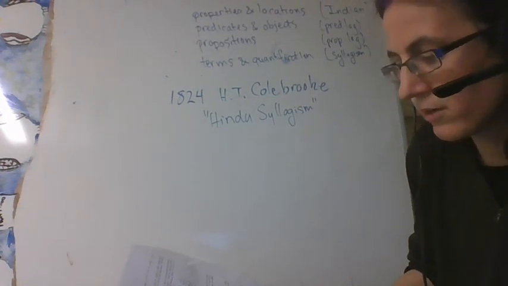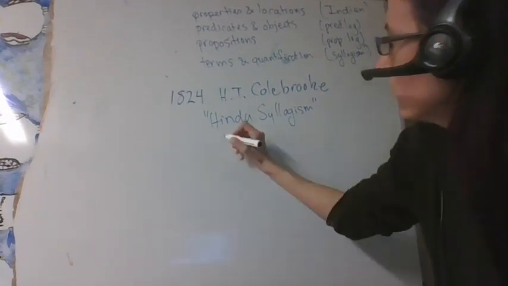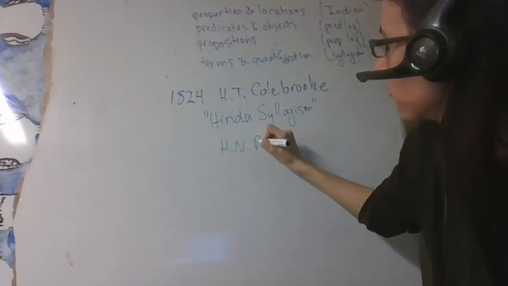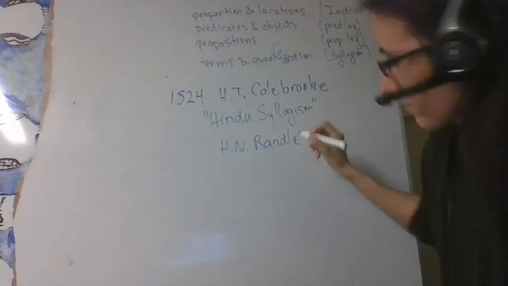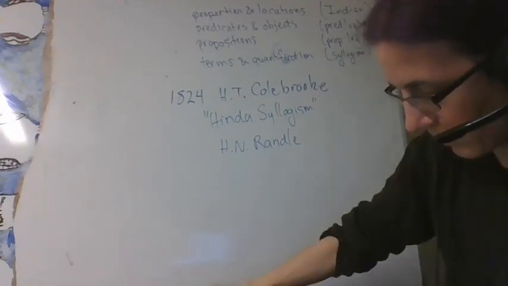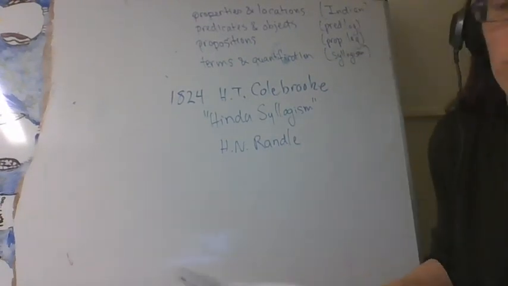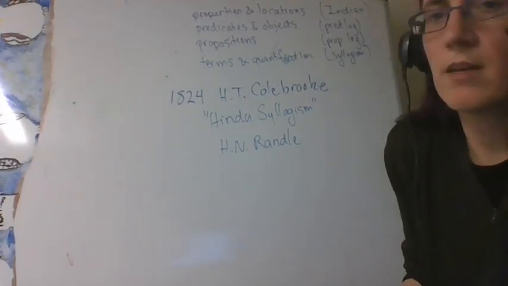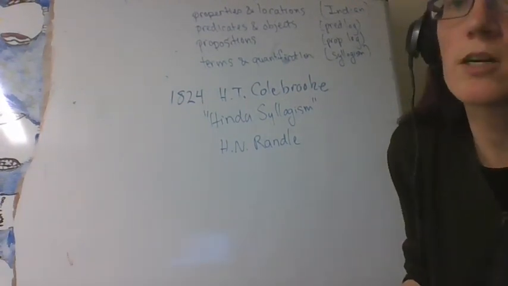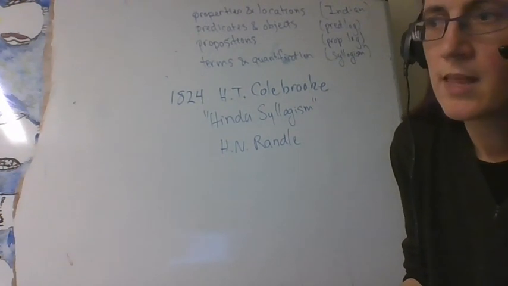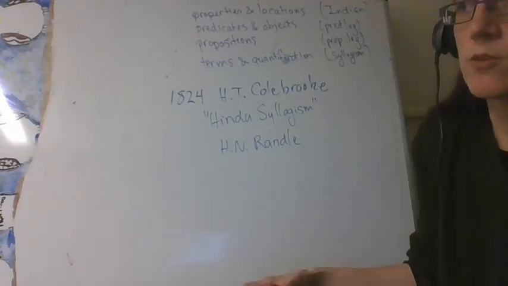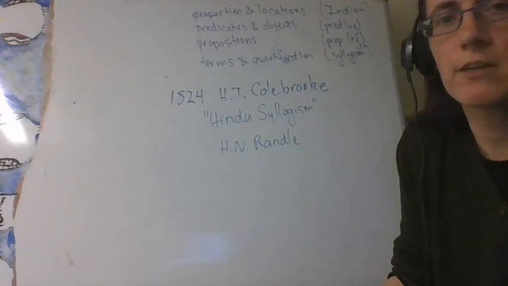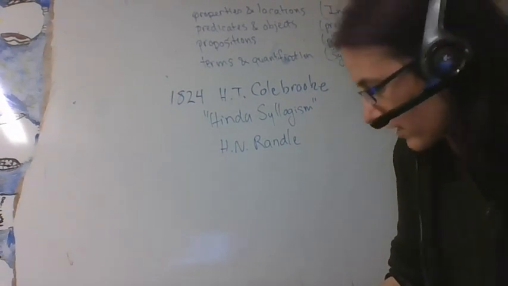But he described this as a schema for correct reasoning as described in an early Indian text. About a century later, a guy named H.N. Randall also published a paper on the Indian syllogism in the journal Mind. And these papers and Colebrooke's talk were relevant because there was a sense in which Western philosophers had to figure out how to fit this into their scheme of things.